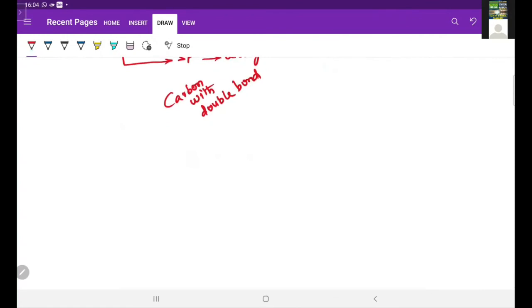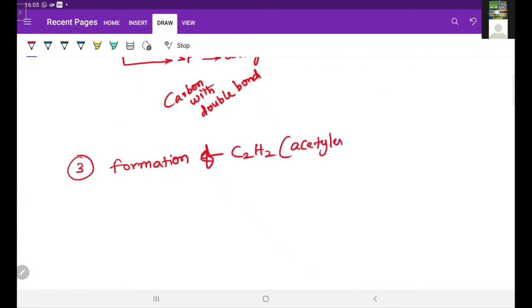Sorry, C2H4 molecule. After that, third one, formation of C2H2 molecule. C2H2 molecule, or it is also called as acetylene.